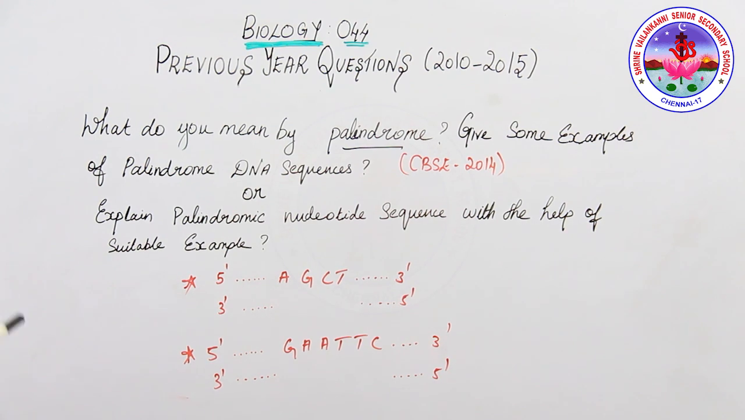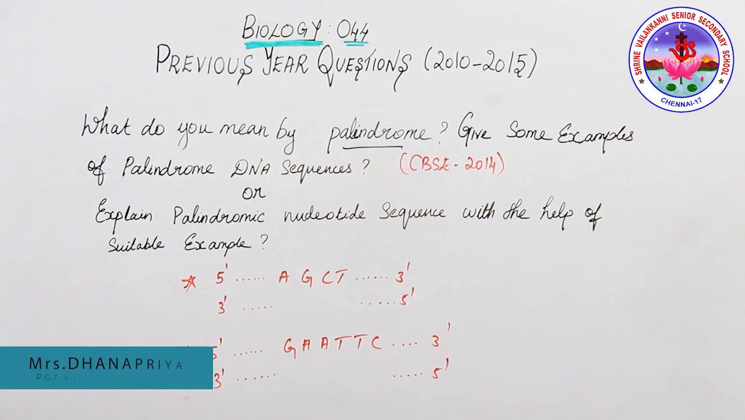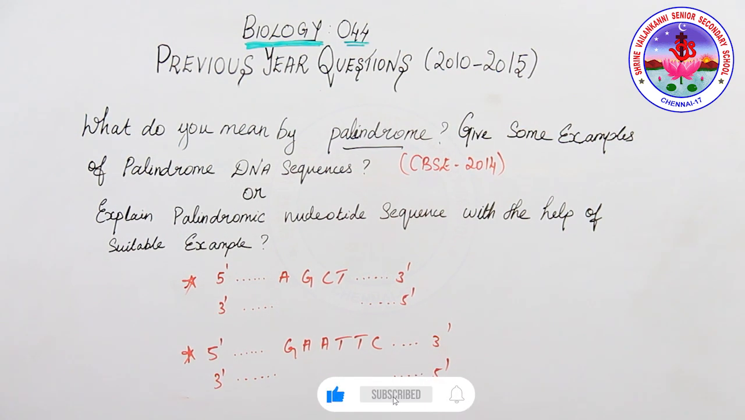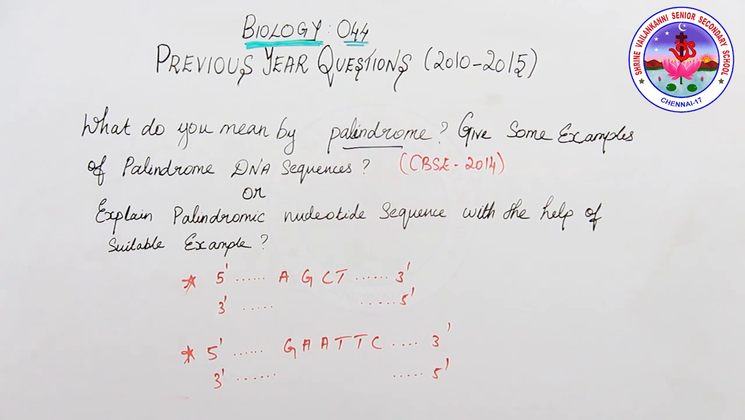Now we're going to discuss the answer. A palindrome is a sequence of letters or words that reads forward and backward in a similar fashion. Genetically, a palindrome is a sequence of nucleotides along the DNA or RNA containing the same series of nitrogenous bases, similar from both directions. For example,